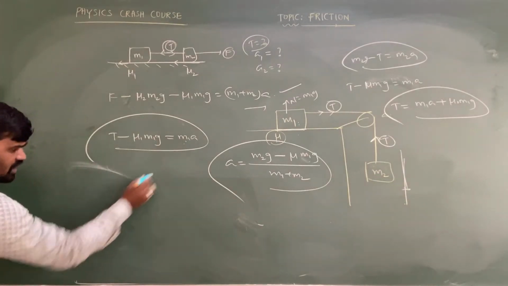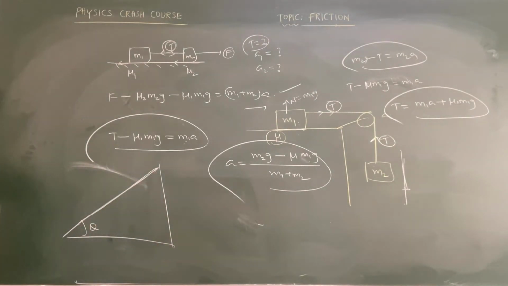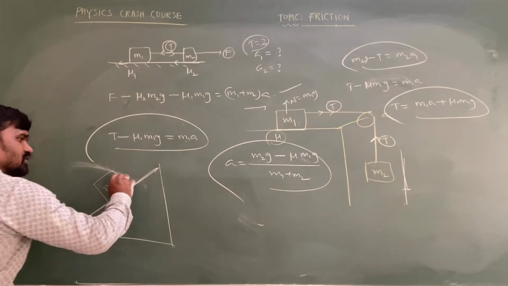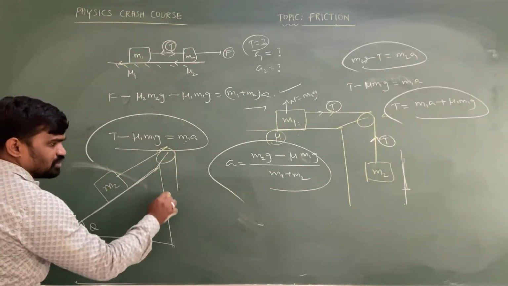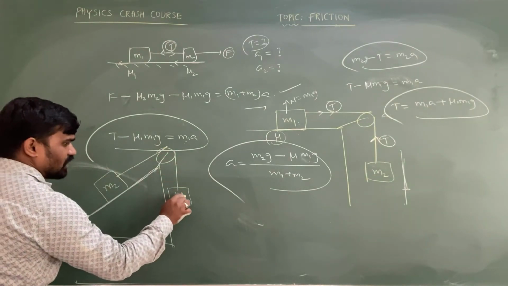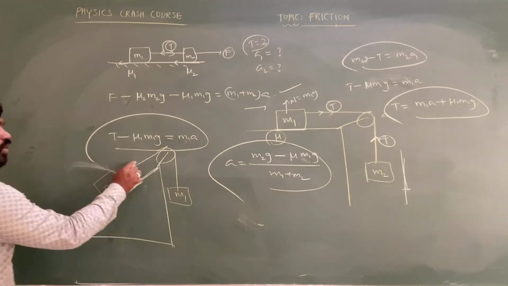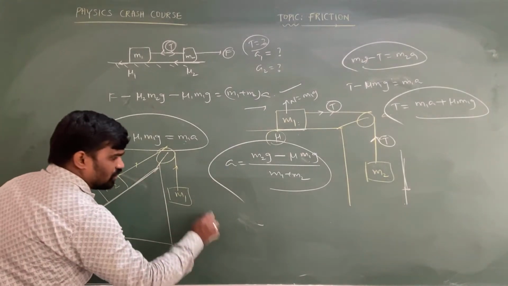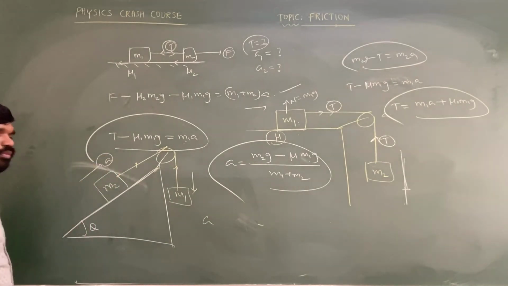Suppose I give one more example. Here, this is the angle of inclination theta. An object is placed on this inclined plane. Consider this is m2, connected by an inextensible string which is passed over the pulley and connected to another block m1. In this case, what is the acceleration and what is the tension developing in the string needs to be calculated. In order to determine the acceleration, as I already told you, let's consider m1 is going in the downward direction and m2 is going in the upward direction.